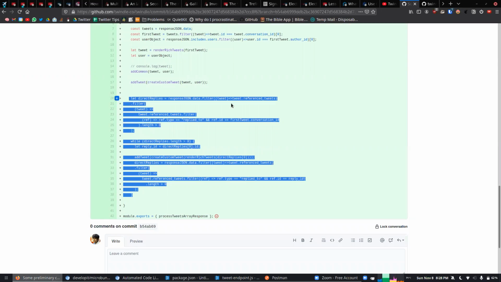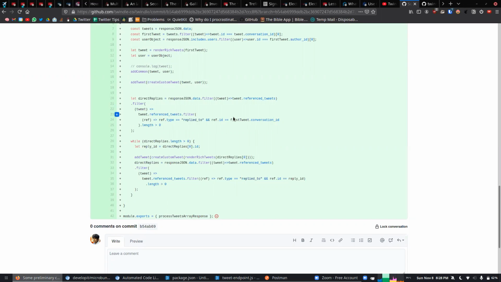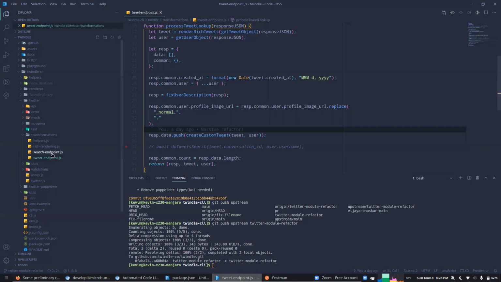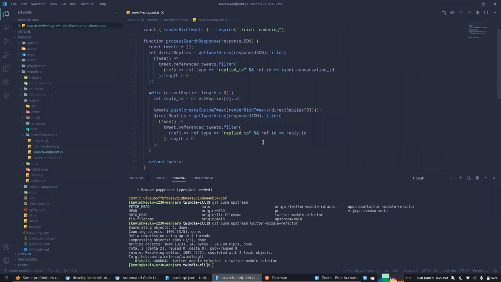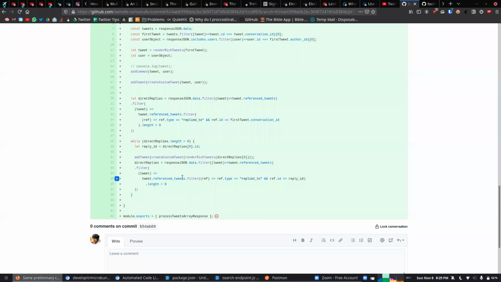And then the second part, I think you were saying that it is similar to the search endpoint. I think we have something here, the search endpoint. Is it exactly the same? It's similar to this, except I had to put one more filter there, because the response JSON I'm getting also has the first tweet.